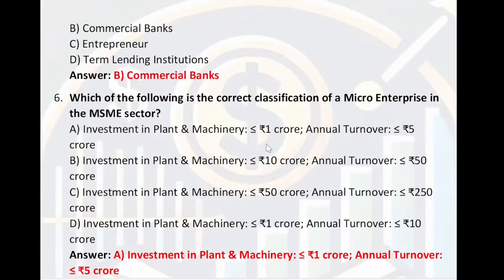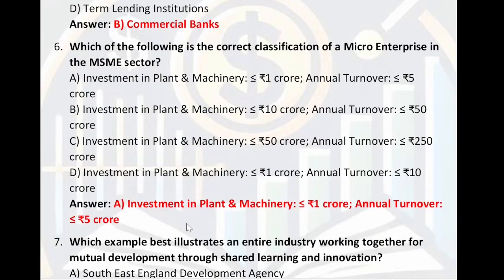Which of the following is the current classification of micro enterprises in the MSME sector? Investment in plant and machinery greater than or less than or equal to 1 crore. Annual turnover is less than or equal to 5 crore. So right answer is investment in plant and machinery must be less than or equal to 1 crore and annual turnover must be less than or equal to 5 crore. That is called micro enterprises.